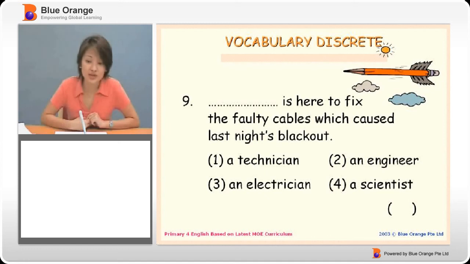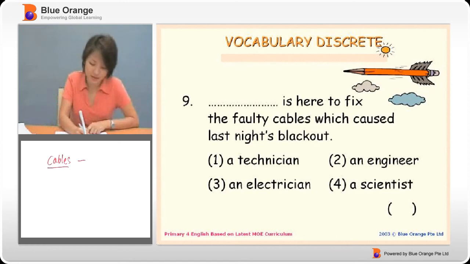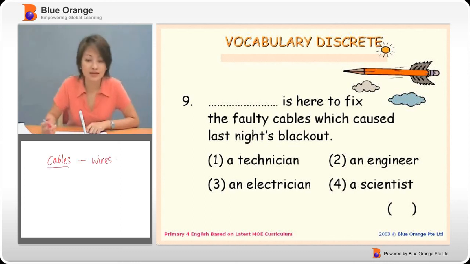Let's now look on at question 9. The blank is here to fix the faulty cables which caused last night's blackout. The keyword there is cables. Cables means wires. Now, if we look at the 4 options, there are 4 different types of occupation: a technician, an engineer, an electrician, and a scientist. Well, what's a technician?